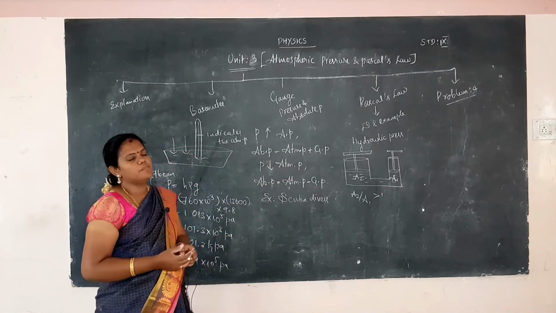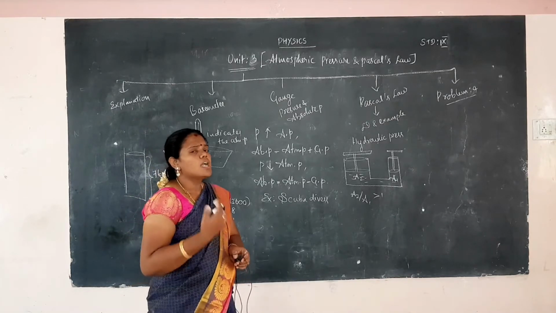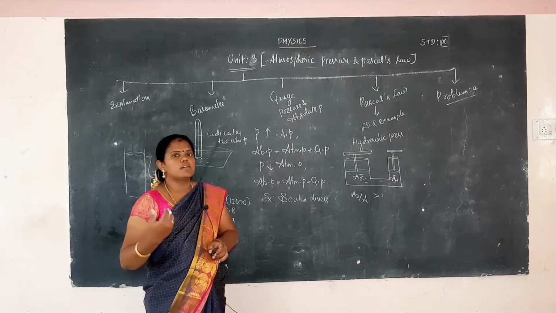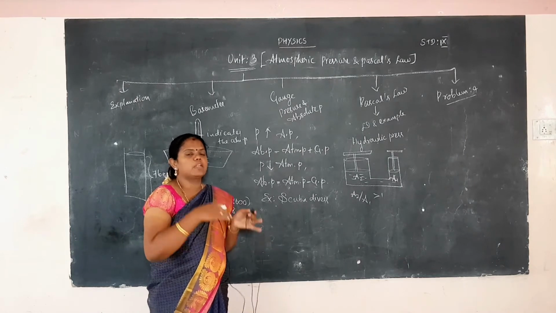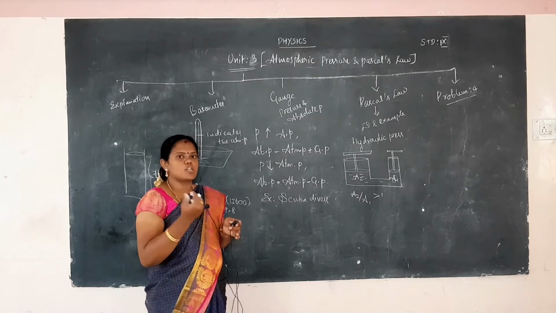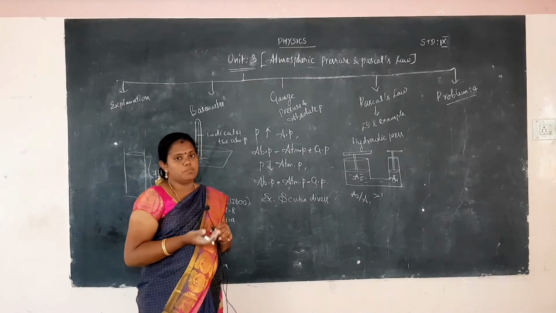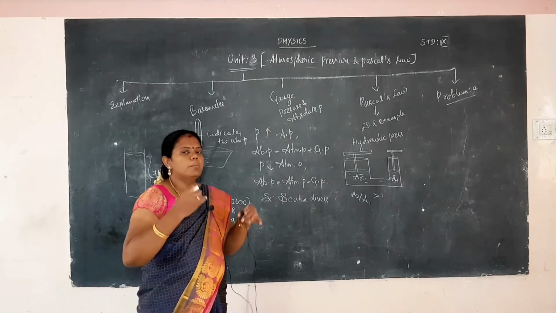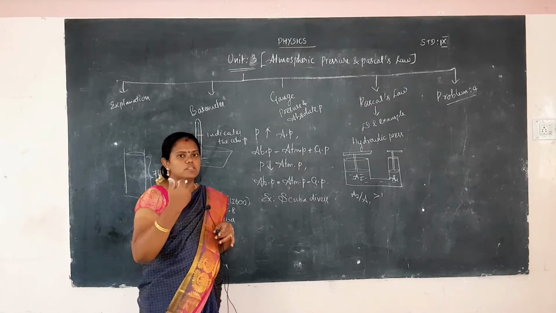What is the meaning of gauge pressure? Gauge pressure is nothing but the pressure given by an instrument. Gauge pressure is a pressure value that differs from the atmospheric pressure, and it is measured by an instrument called a gauge. The pressure given by the gauge is called gauge pressure. Moreover, it is found in tires and in blood pressure, where the pressure is measured by the instrument.